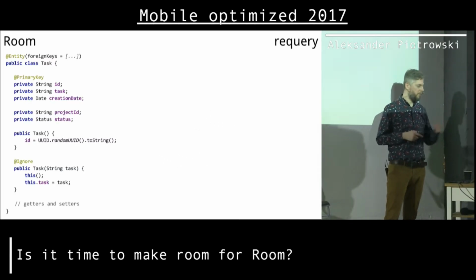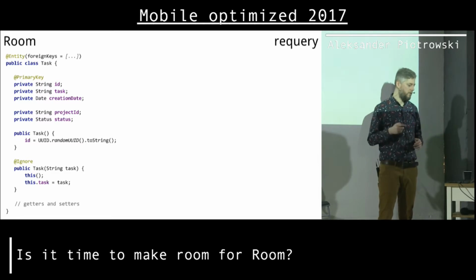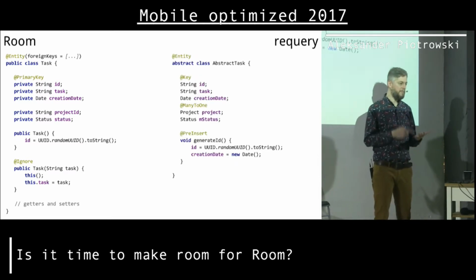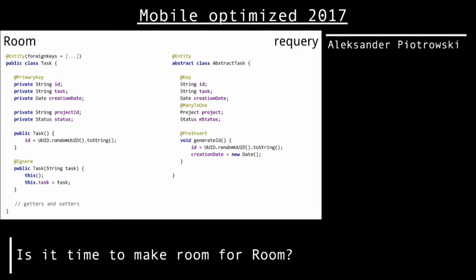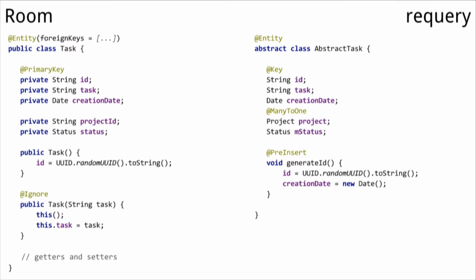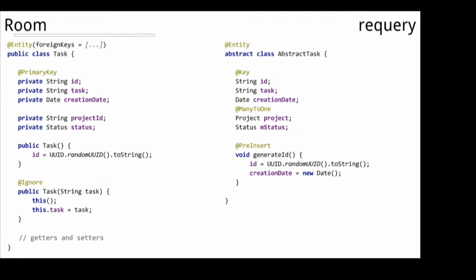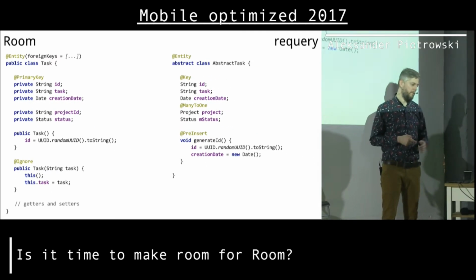So let's compare Room to Requery. A similar entity in Requery would look like this. I get an abstract class. Instead of primary key, I just go with key. As you can see, I can have relations in here, one to one, many to one, many to many. That's super cool. And a way to auto-generate a value for ID, which is not an integer, I can just create a special method, pre-insert, that's going to be called before the object is added to a database. So it looks kind of nice, I would say.